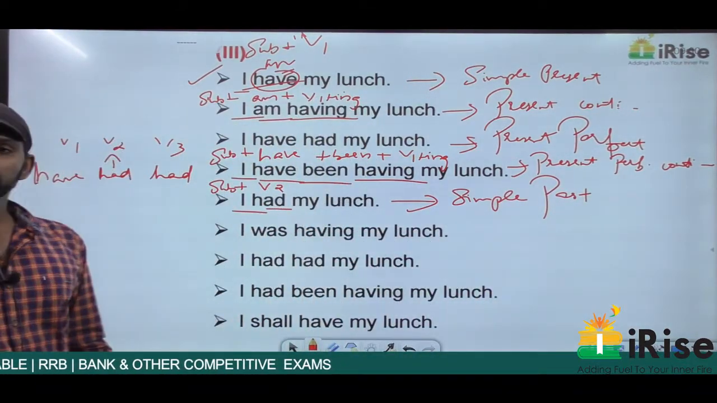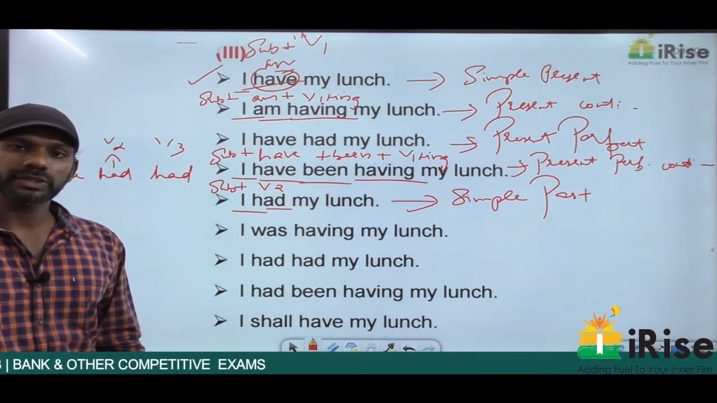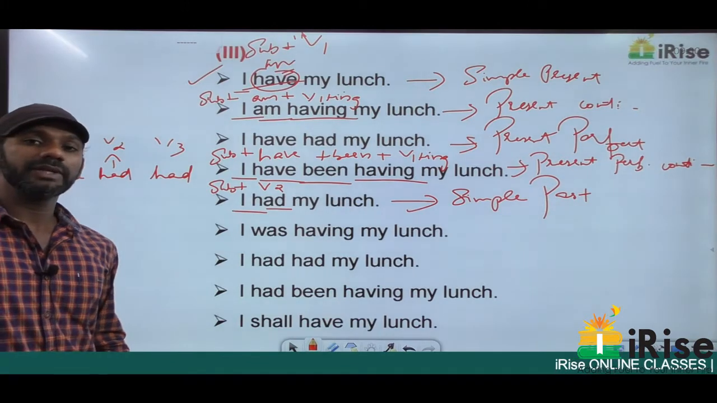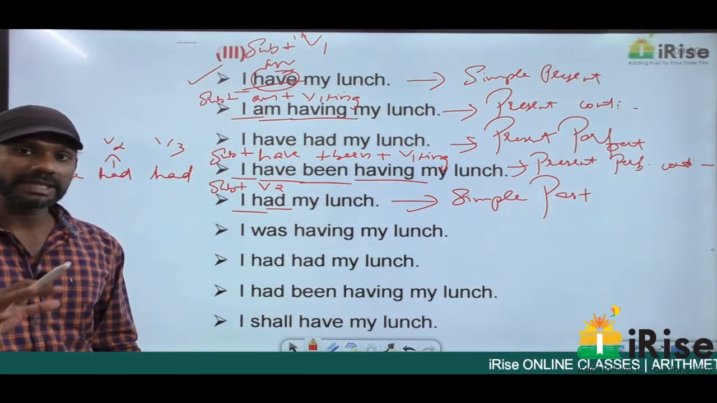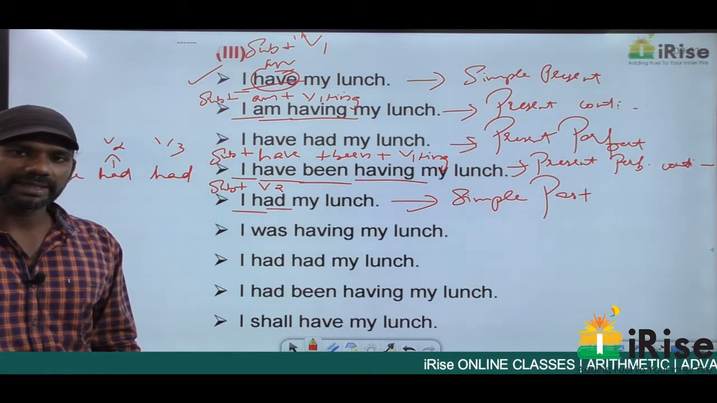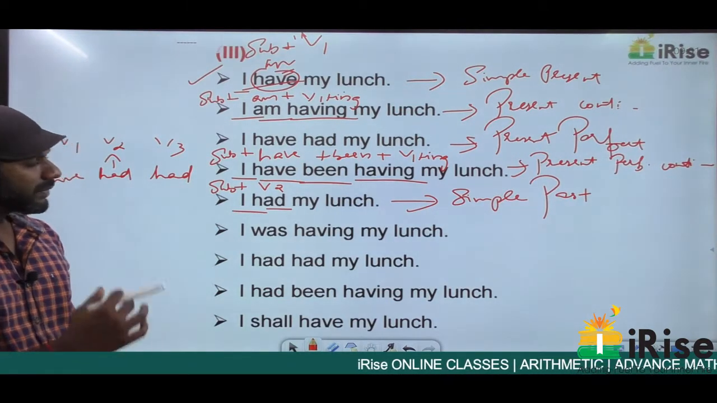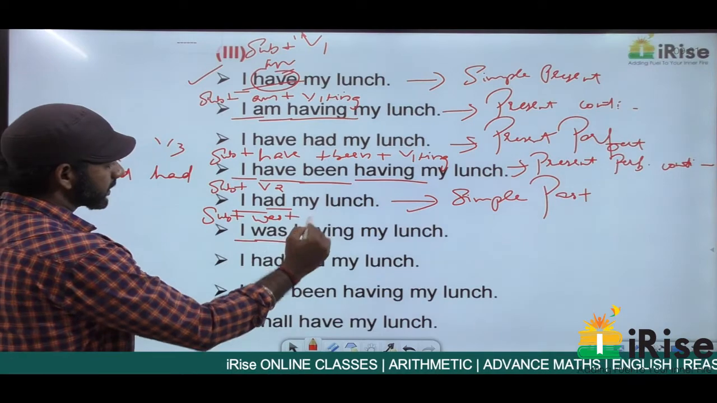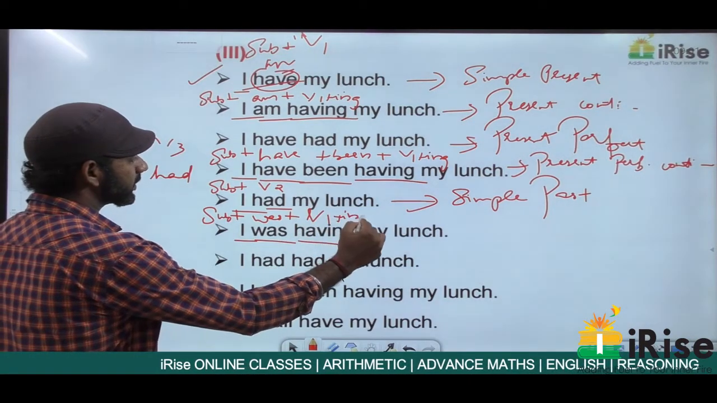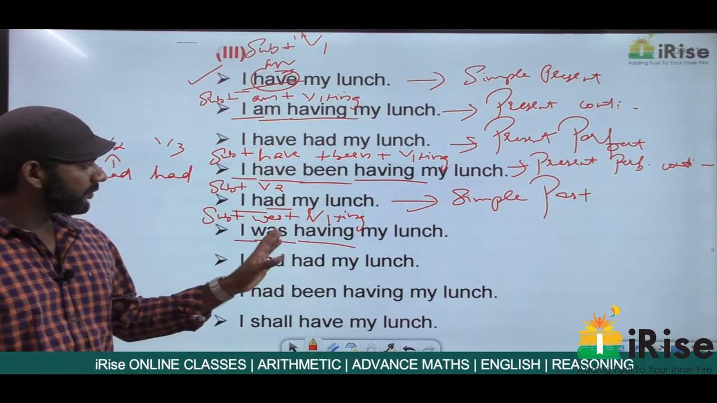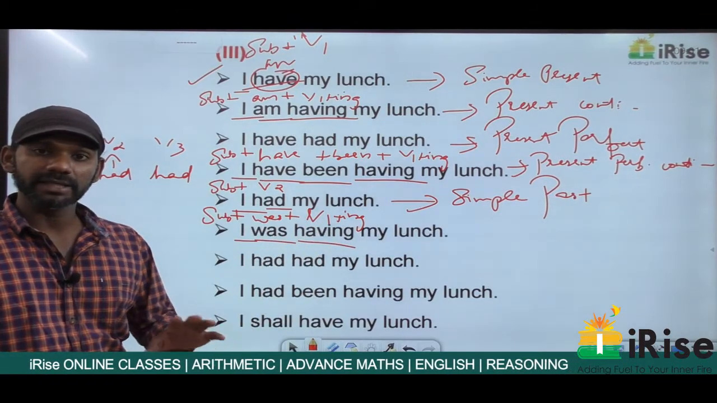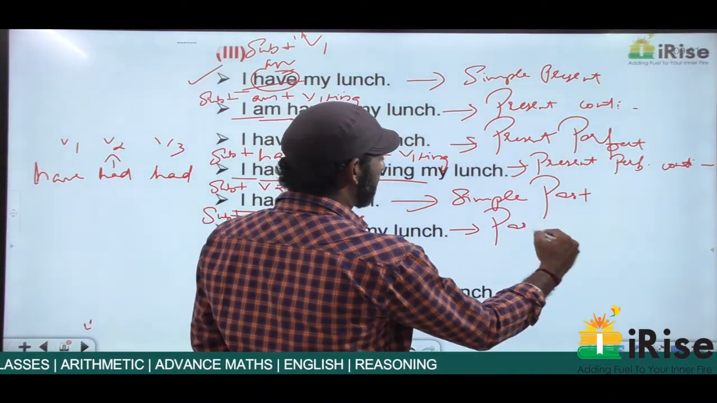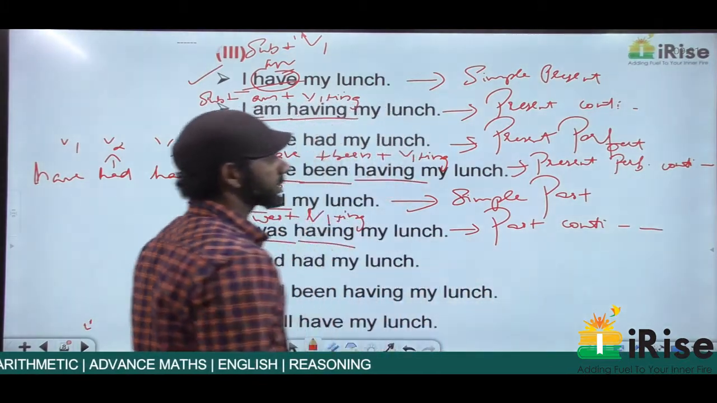The next category is past continuous. Past continuous structure is subject plus was plus V1 plus ing. With I we don't use were. Were can be used with I only if a sentence is in subjunctive mode, or else in all the other cases it must be was with I. I was having my lunch. The subject here is I plus was plus having is V1 plus ing. So subject plus was plus V1 plus ing is past continuous tense. I was having my lunch is in the past continuous tense.